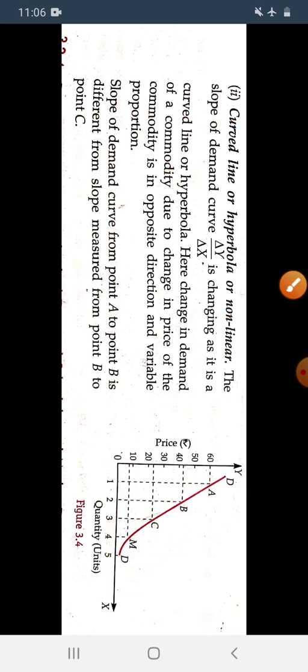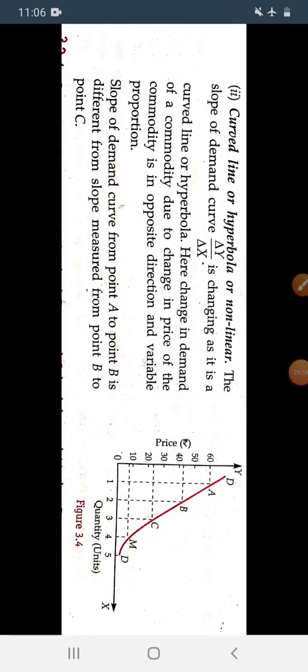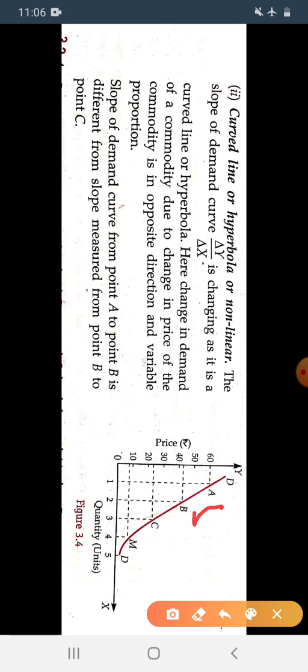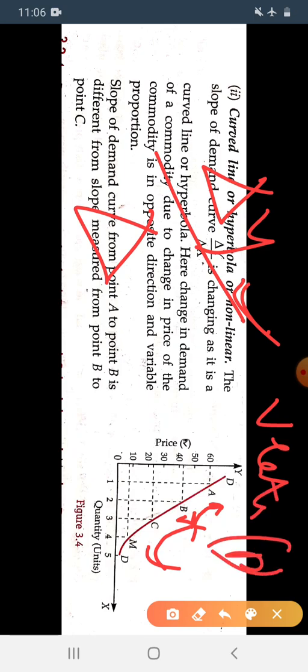The slope of the demand curve from point A to point B is different from the slope measured from point B to C. See the difference between the changes occurring from point A to B and from point B to C, because of the changes in delta y, which we have taken on the vertical axis, that means price, and delta x, which we have taken on the x-axis, that is quantity.